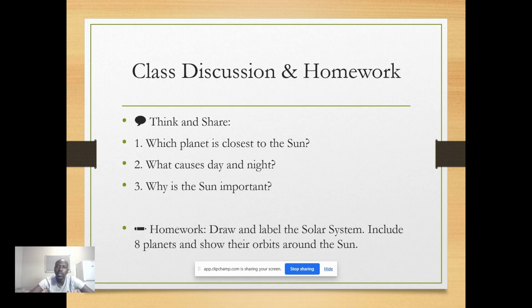Remember, on the class discussion, the first question was which planet is closer to the sun. Then the second question was what causes day and night, and why is the sun so important to our life. You can pause the video and answer the questions. Then after that, you can come back and refer to the answers and check.